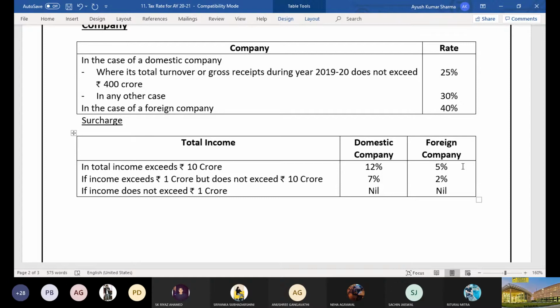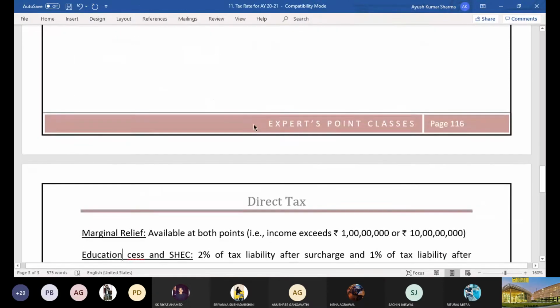You just write in your copy, change the para and write point 2, in case of foreign company. Under that you write the tax rate applicable for foreign company is 40% of taxable income. Full stop. Change the para and write the surcharge applicable on foreign companies are as follows.